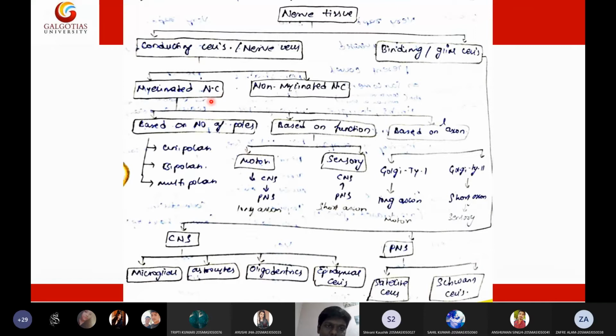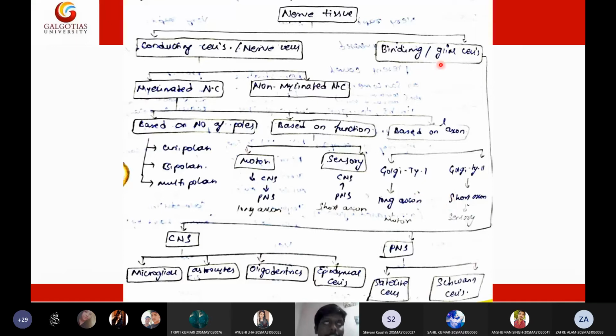Now these myelinated nerve cells are classified into types depending upon their polarity, their function and the length of the axon. Depending upon their polarity, we have unipolar, bipolar, and multipolar. Unipolar are present in the spinal cord, bipolar in the sensory organs such as the eyes, nose, and ear, and multipolar in the cerebral cortex. Depending upon the function, we have motor neurons and sensory neurons. Depending upon the axon length, we have type 1 and type 2. Type 1 is long and type 2 is short.